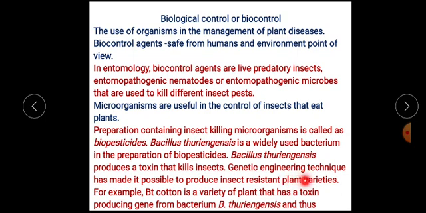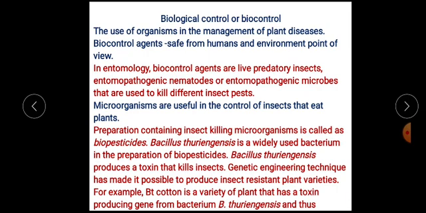So when this cotton plant grows, the cells will start production of this toxin. So whenever an insect tries to eat this plant variety, what will happen? The toxin which is present in this plant material will be ingested by the insect, and the insect will be killed due to the action of this toxin.